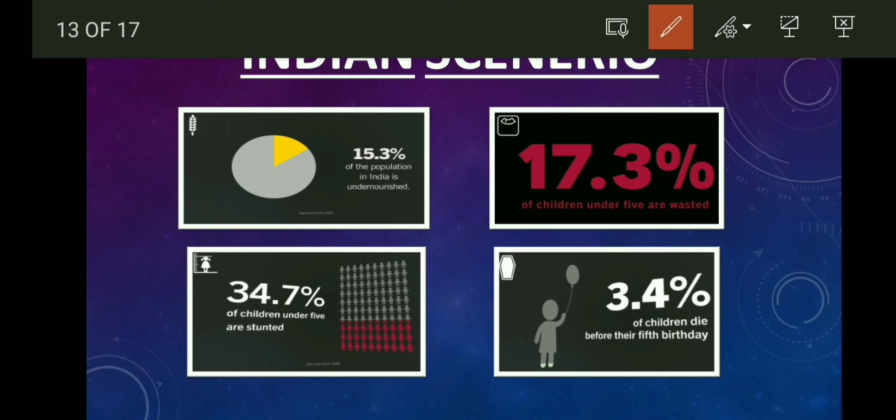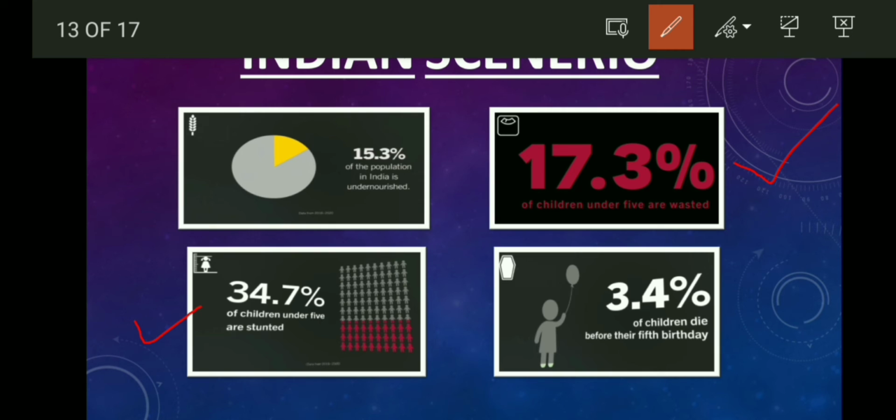India is undernourished, and 17.3% of children under 5 are wasted. Means 17.3% out of the total children population under the age of 5 come under the category of child wasting, and 34.7% of children under the age of 5 are stunted. Means 34.7% of the total children population under the age of 5 come under the category of child stunting, and